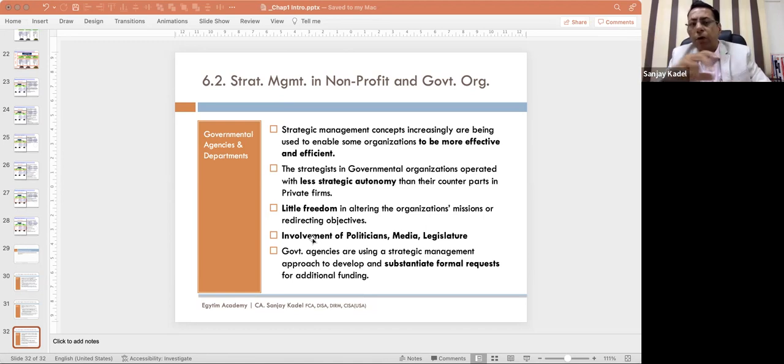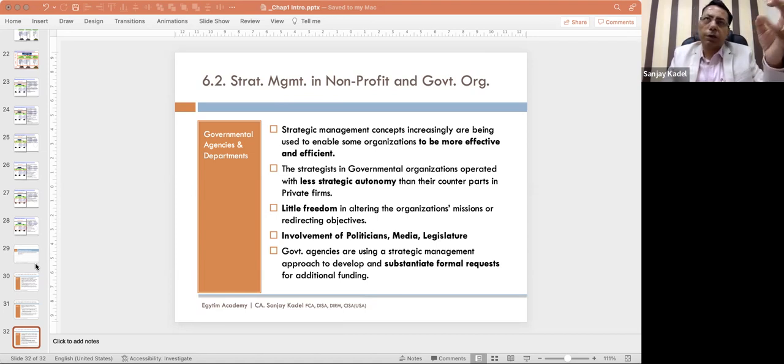Post-selection is a very, very important part of HR management. Once you have selected the people and onboarded them, retaining them and retaining talent in the organization is a very critical task. So you may have to adopt certain concepts like job enrichment, making your job interesting or challenging, job satisfaction, job enlargement, increasing the scope of your work, training and development, and performance appraisal. Those concepts have to be adopted as part of post-selection practices.